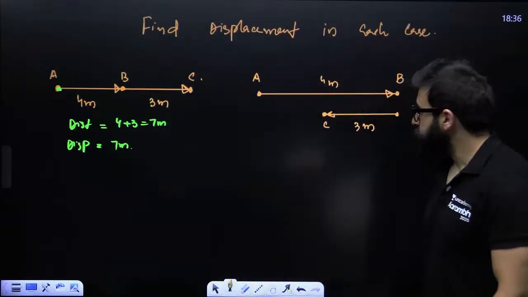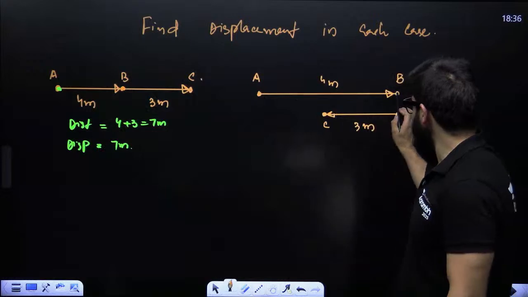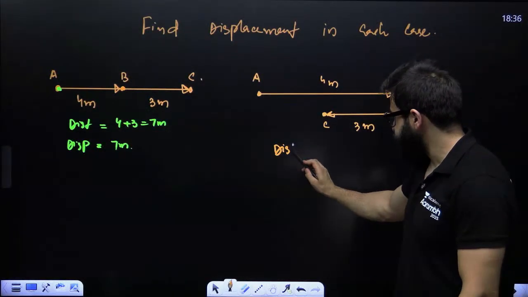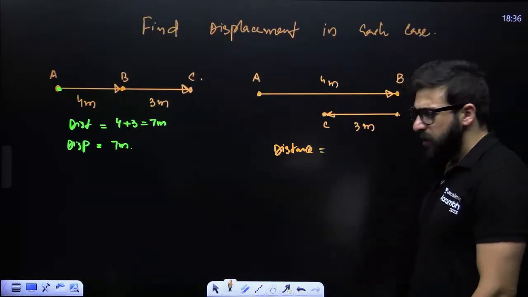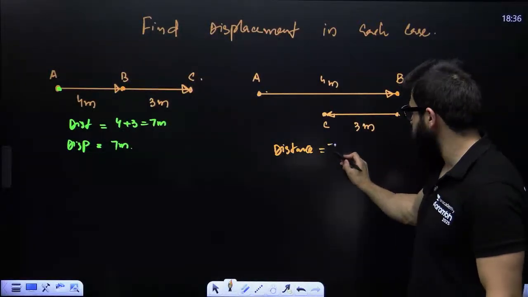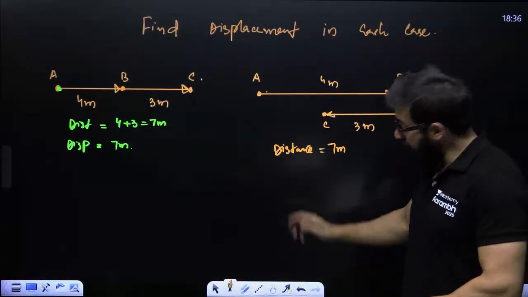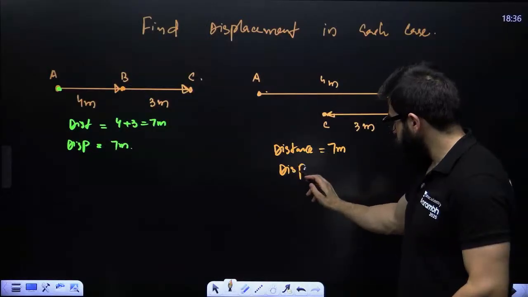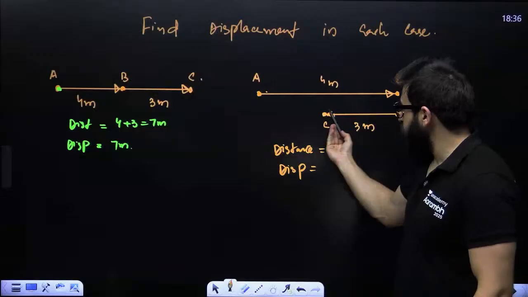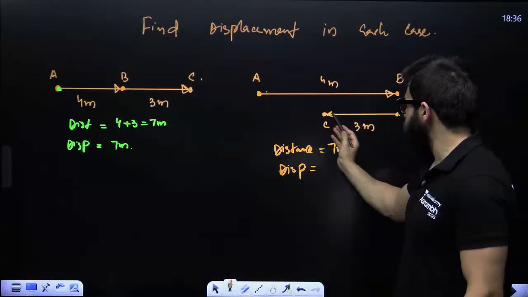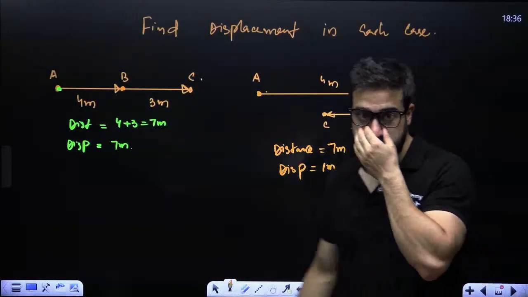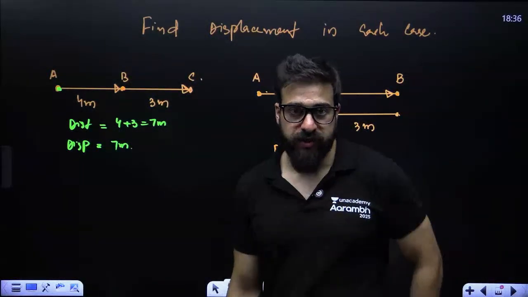Tell me over here. The body is moving from point A to point B, then moving from B to C. If I write distance, distance is simply the actual path covered. That is 4 plus 3. That will be 7 meters. And displacement means the distance between the initial point and final point. So total is 4, this is 3. 4 minus 3. This is 1 meter. Displacement in this case is 1 meter.